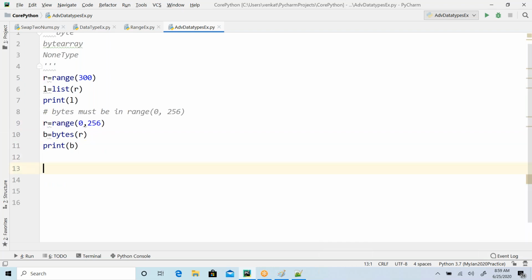Suppose you are trying to access 257, it's going to be an error, right? The developers assume that the range of these bytes is 256, so they use it to access like this. But if you define it 1 to 257, that goes out of the semantics of the language. So it is not accepting.